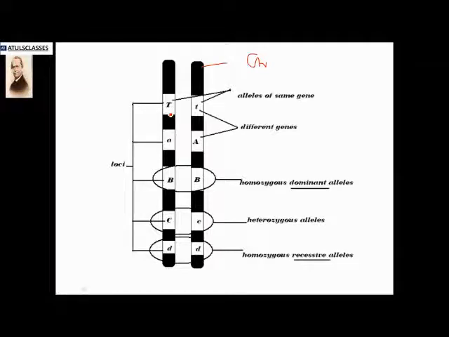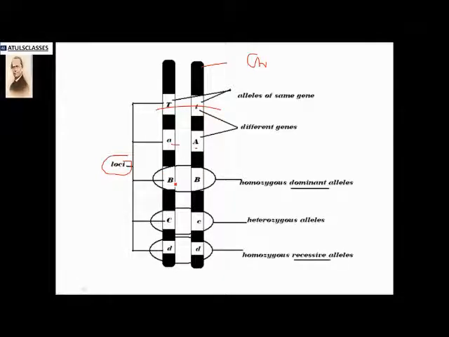So the contrasting traits of the same gene, we call them alleles. Okay, these are alleles, and the position on which these are located is called the loci. So we have the tallness gene, one capital T here, another small t here. The capital T denotes the dominant condition and small t denotes the recessive condition. The genes are located at different places.